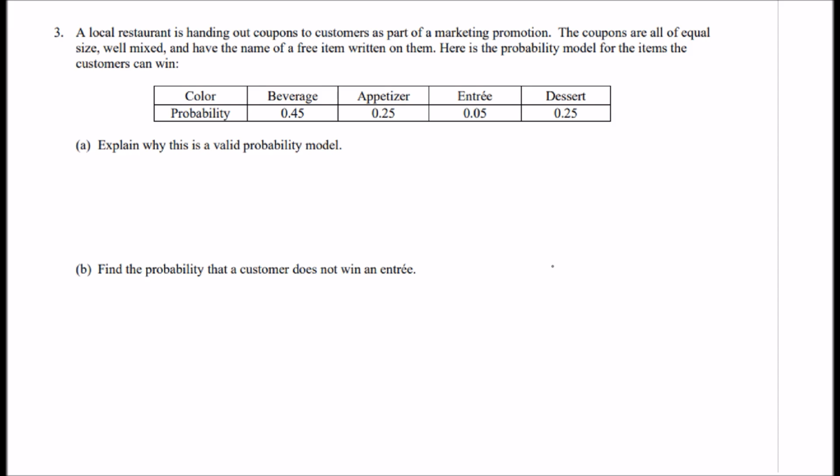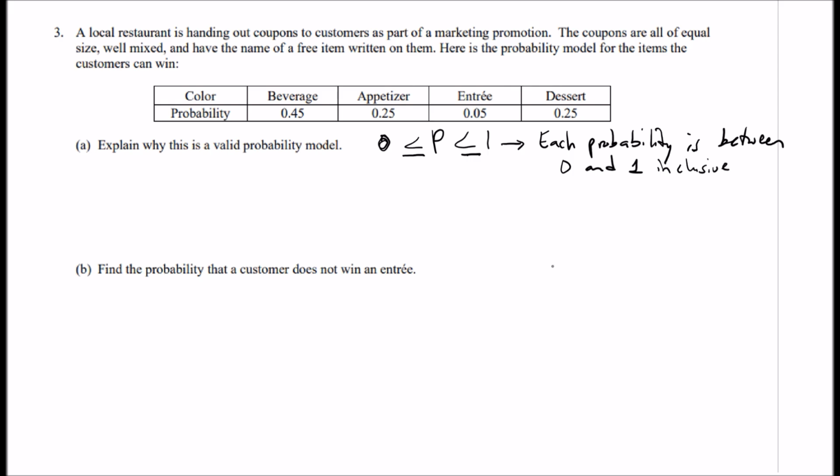All right, remember, for this to be a valid probability model, the probabilities have to be between 0 and 1, which is true for all of these. And so I'm going to start with that. Each probability is between 0 and 1 inclusive. So that's good. That's a check.